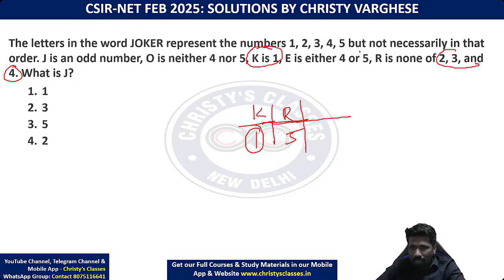Now, E is either 4 or 5, but 5 is not possible because R is already 5. That means E can only be 4. That is also confirmed.